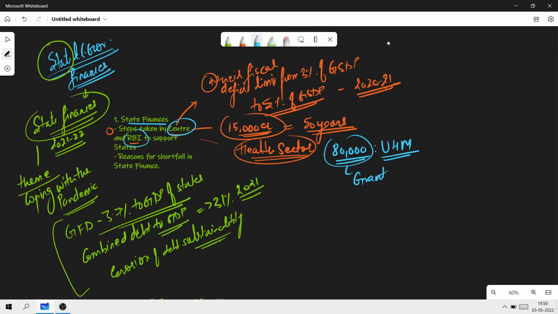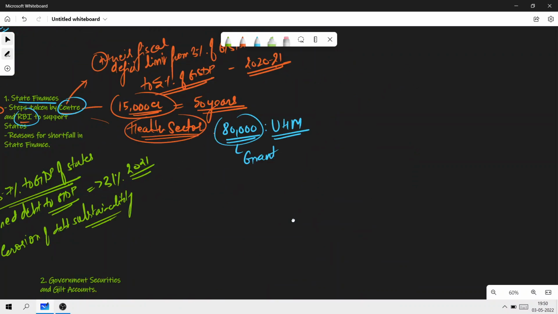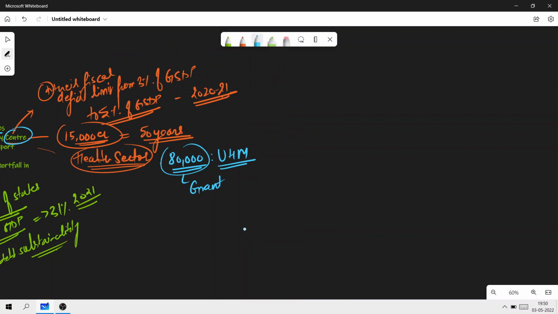Now, what are the steps that have been taken by the RBI? This is also equally important. What has the RBI done? The RBI has made certain relaxations with regards to availment of the overdraft facilities. So relaxations in terms of the overdraft facility.